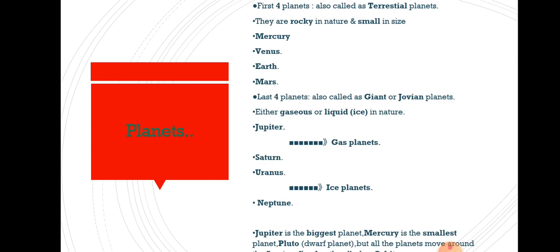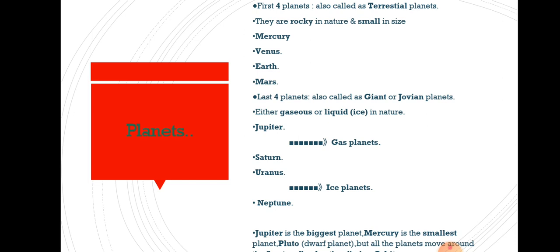So, the first 4 planets, if you can see the diagram in the book or in the notes that I had given, are Mercury, which is the closest to the sun, then Venus, Earth, the third one, and fourth Mars.